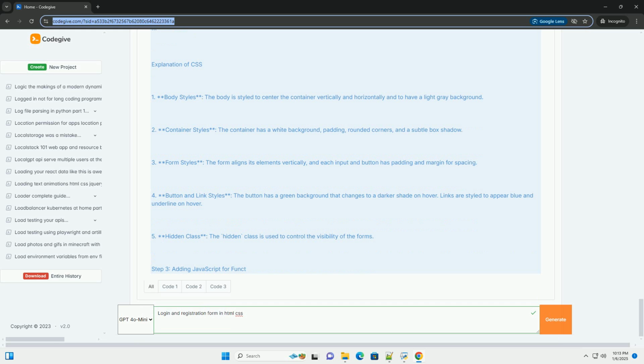3. Body section. A div with the class container to wrap the forms. Two separate forms for login and registration. Each form has inputs for username, email (only in registration), and password. There are buttons for submitting the forms. Links to toggle between the login and registration forms.